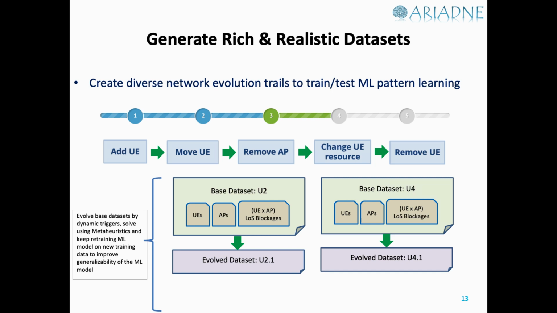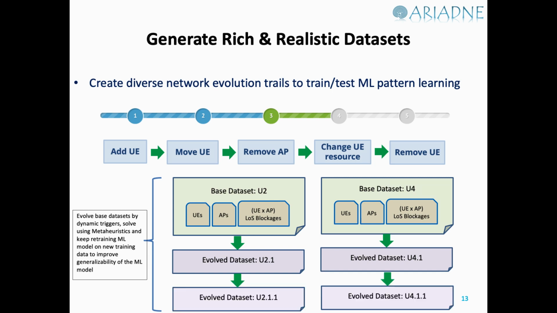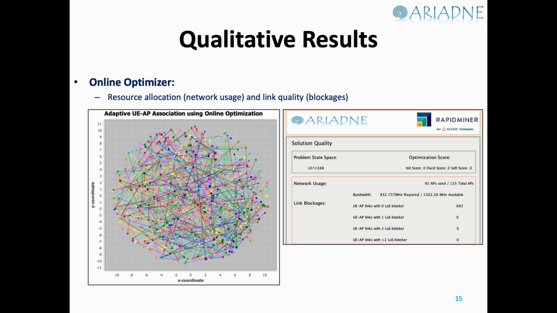Then we can save the evolved data sets and continue to have more machine learning model improvements, because we need more data, we need diverse data, and the solvers give us the ground truth to train the machine learning models further and further. Here is a snapshot which shows the results of an online optimizer.